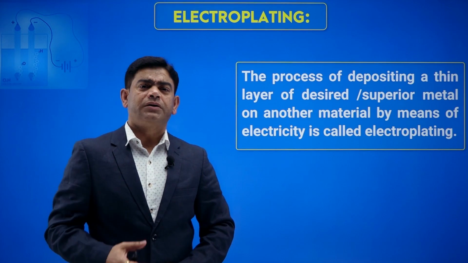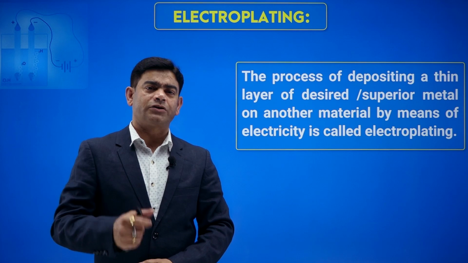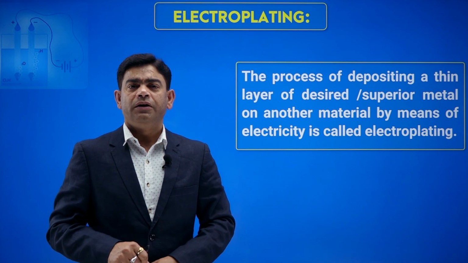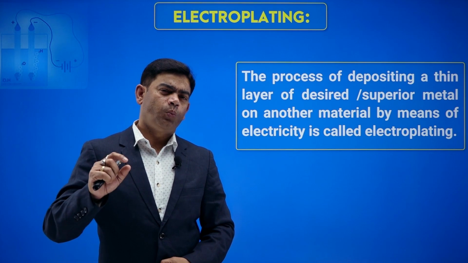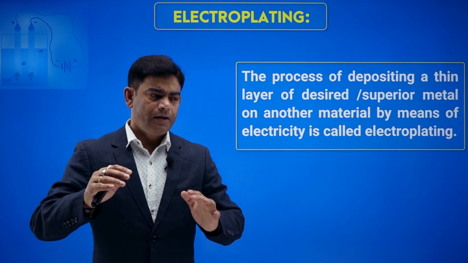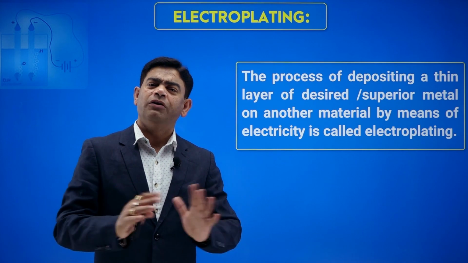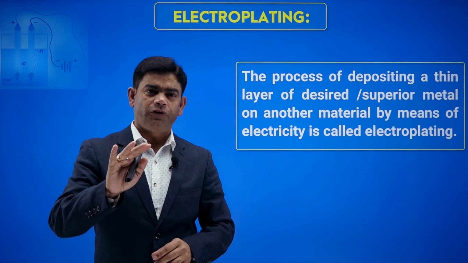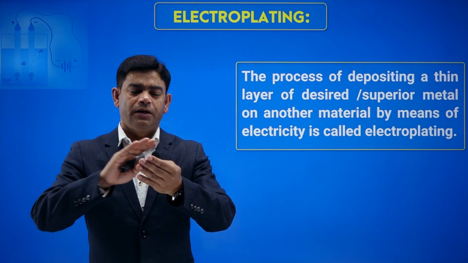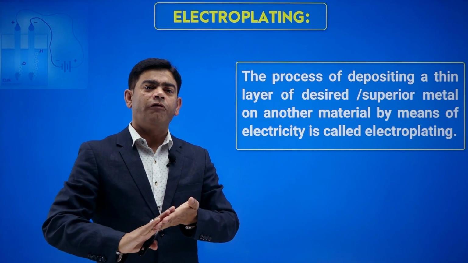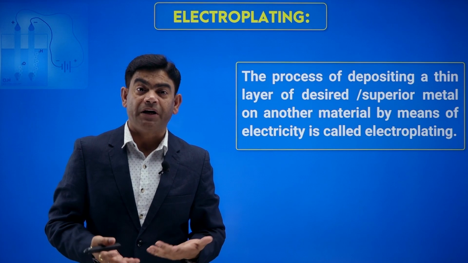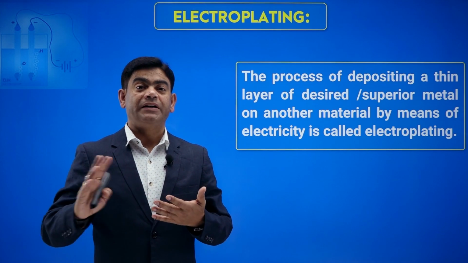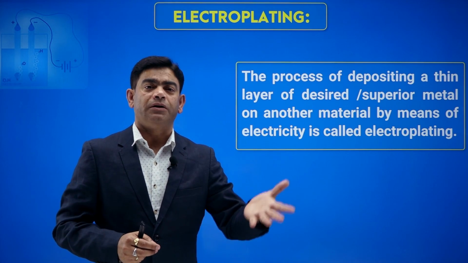One more important feature of electrolysis is electroplating. Nowadays you can see many things that are electroplated. What is electroplating? First of all, electroplating means depositing a layer of a desired metal on another metal.